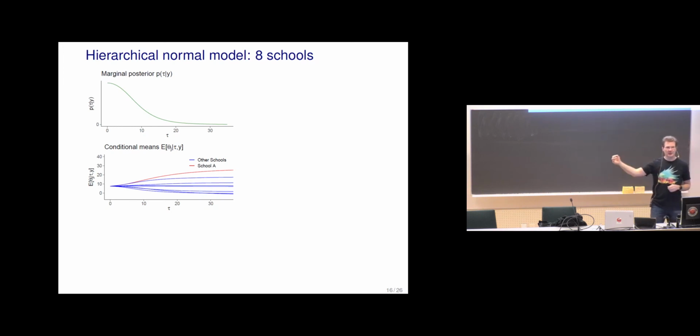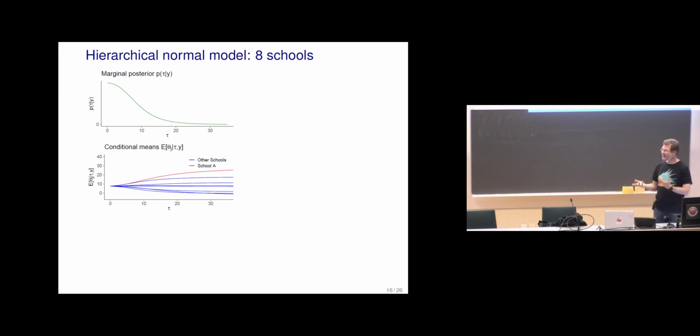And with tau large enough, when the scale is large enough so that the prior is practically flat, where we have the likelihood information, then the conditional means go near what the separate model result would be. But now we are integrating over the uncertainty about tau, and we get something which is a compromise between completely pooled and completely independent models.